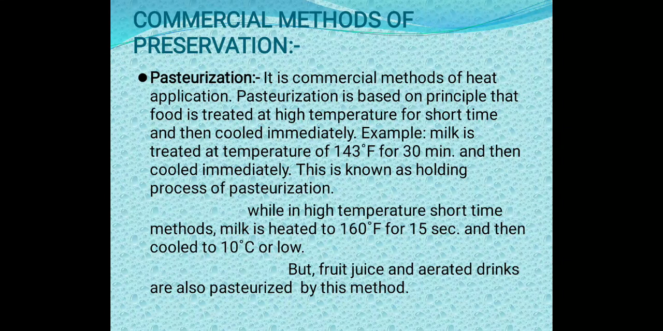Okay, the short time method. So for the short time method, what will we do? We will keep the milk at 160 degrees Fahrenheit for 15 seconds, and then we cool it to 10 degrees Celsius or lower. It means what is happening here? We will keep the milk at 160 degrees Fahrenheit, then we will keep it in a fridge.